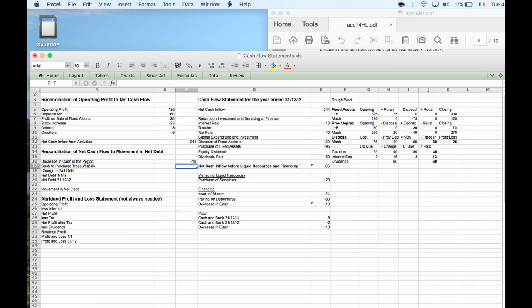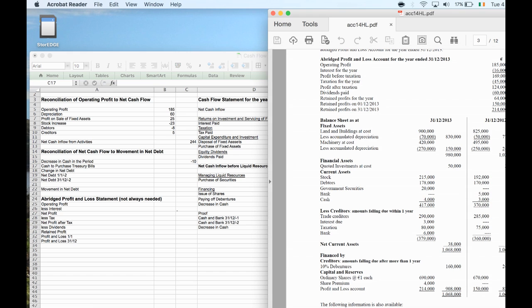So what has happened to either money here that we owe in debentures, or maybe money that might have been transferred out of our normal cash and bank account into something else during the year to make us more in debt or less in debt. So we had 240 grand debt at the beginning. We now have 160, so we've improved our indebtedness situation by 80, which is a plus figure.